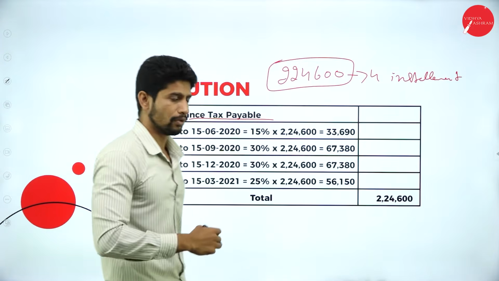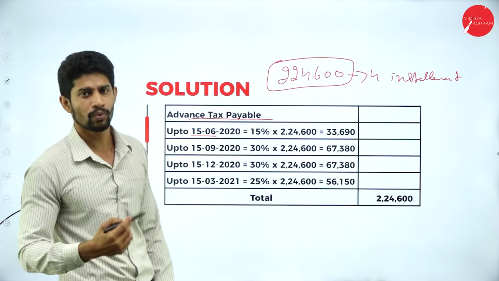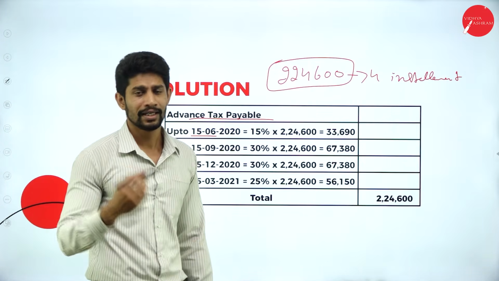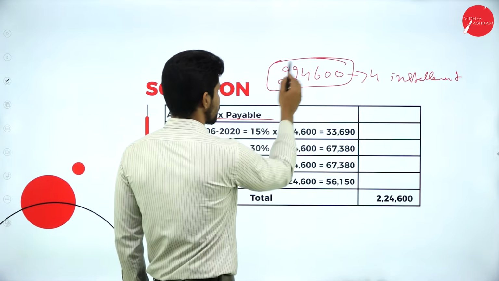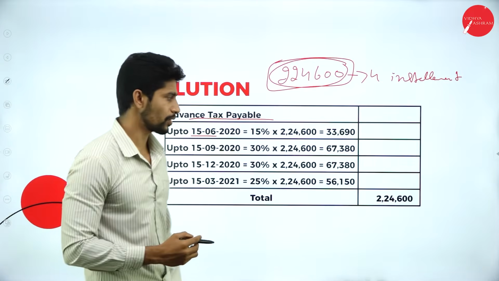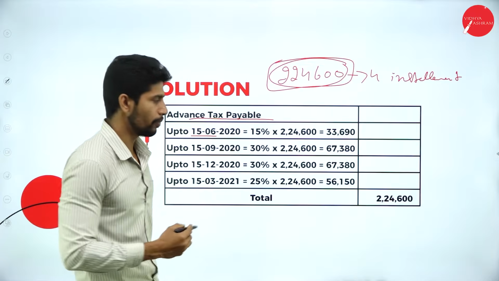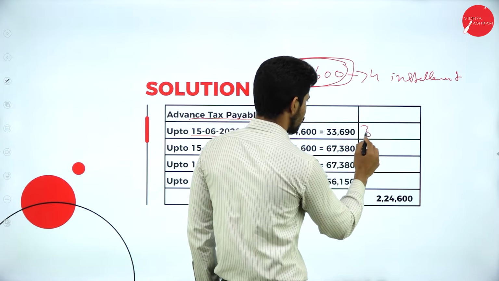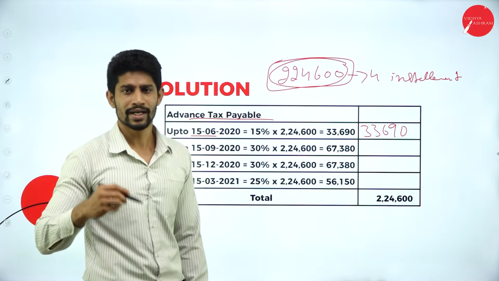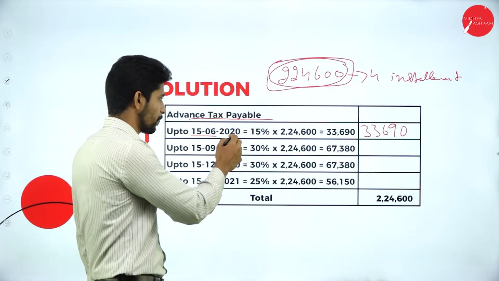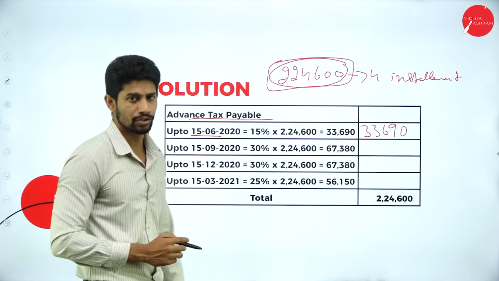Okay. So now the first installment starts on 15th June. On 15th June, what is the percentage you are supposed to pay? He is supposed to pay 15% of this total tax payable. So 15% into 2,24,600, how much will you get? You will get 33,690. So as a first installment, he is supposed to pay 33,690 on the date of 15th June.